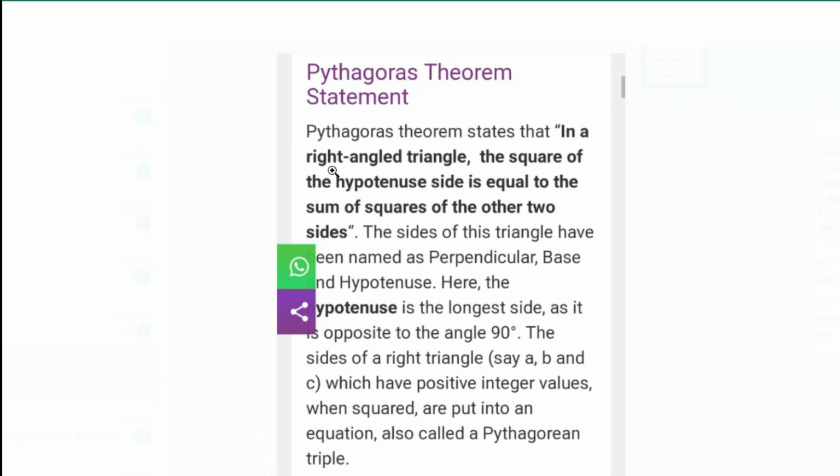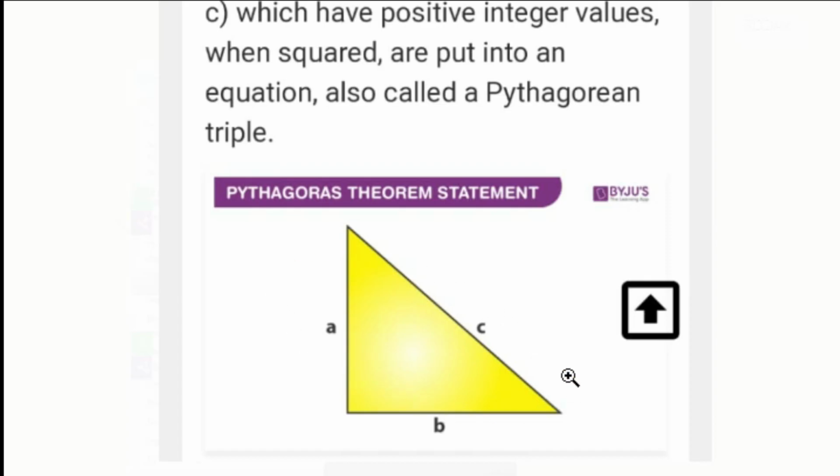Here what is the statement? In a right angle triangle, the square of the hypotenuse side is equal to the sum of the squares of the other two sides. So you can see this triangle, this is a right angle triangle. Here where is the hypotenuse? So children, this is 90 degrees. What about these two angles? You can see where I am moving the cursor. These two angles are acute angles. This angle is an acute angle and this angle is also an acute angle.